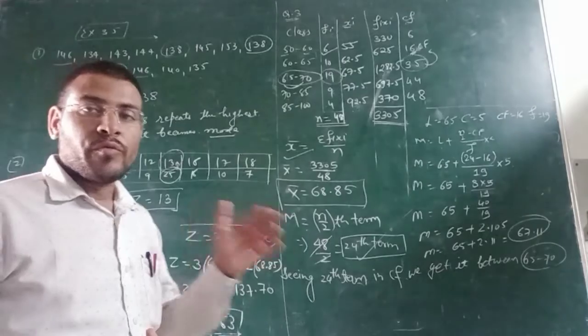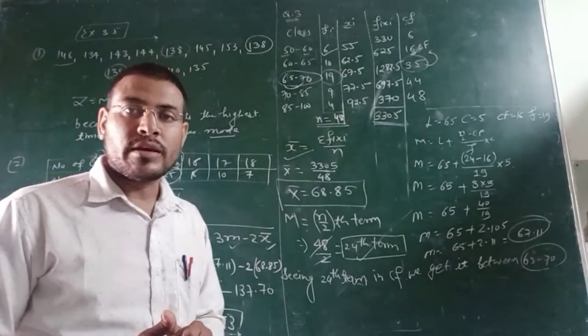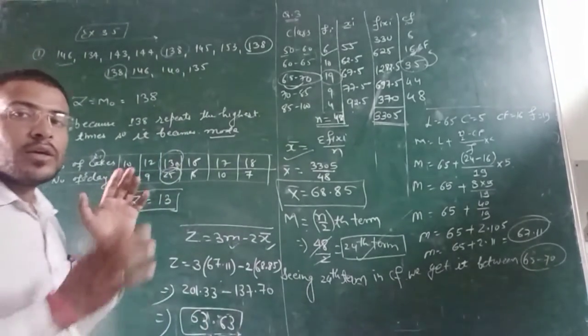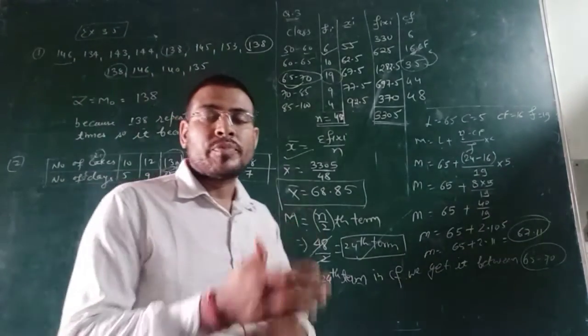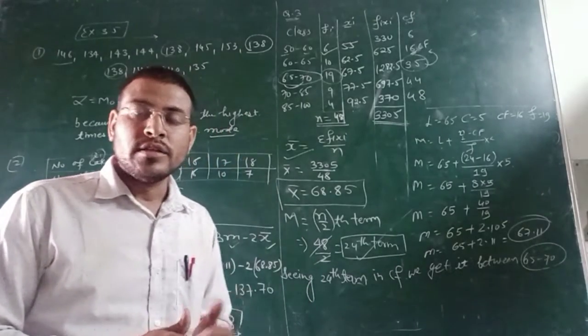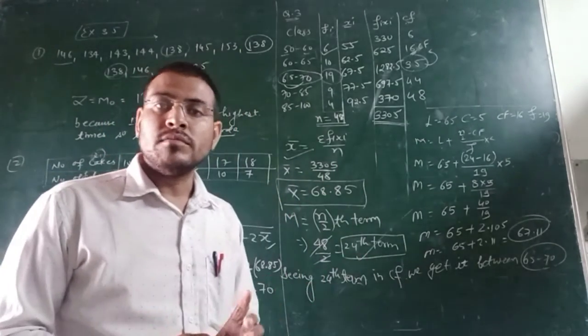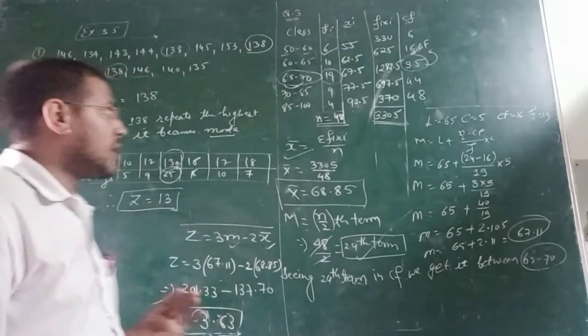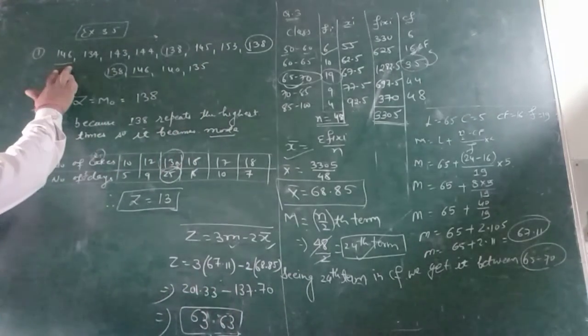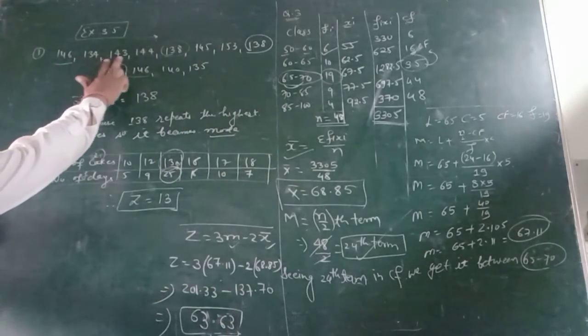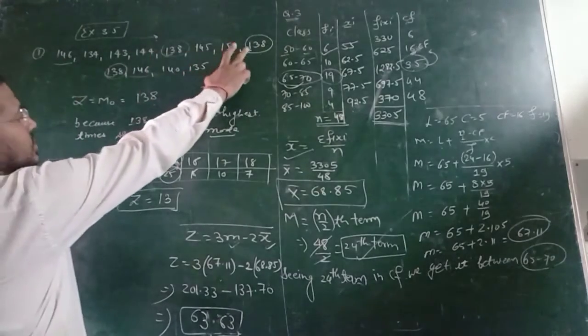So what is the basic definition of mode? When the given observations are repeating again and again, the observation which is repeated the highest number of times will become your mode. Same here, I have discussed with you that 146, 134, you have been given certain observations.